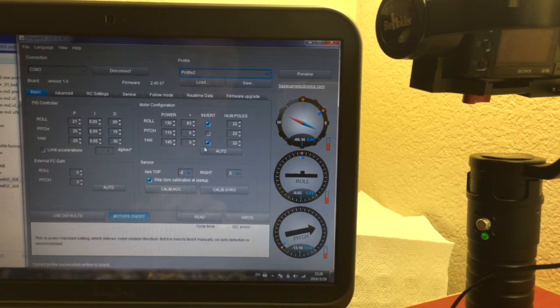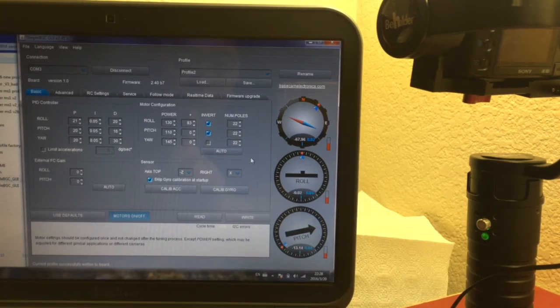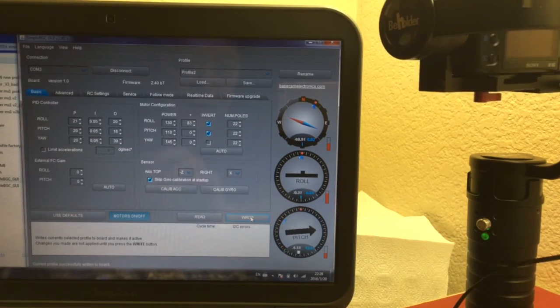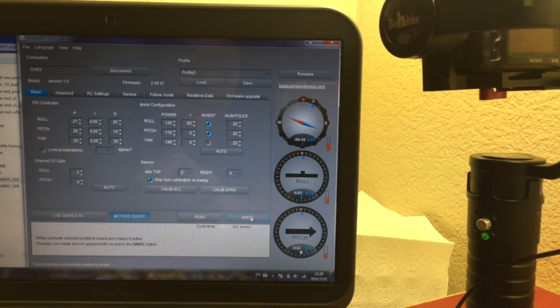Untick the yaw model here and tick this one, okay? So rolling and pitch model invert, the same as profile 1, because for every gimbal profile 1, 2, 3, the model configuration needs to be the same. So now we write all of it into the gimbal. You can see now the gimbal works.